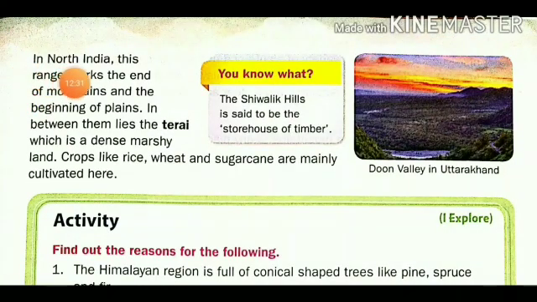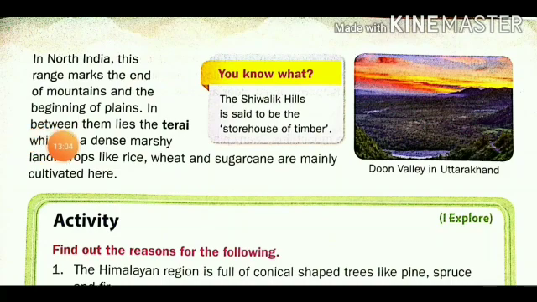In North India, this range marks the end of the mountains. The Shivalik is the end of the mountains on the north side and the beginning of the plains. There the Himalayan part is over, and from there the plains start.